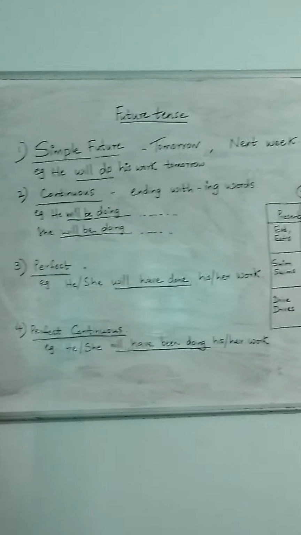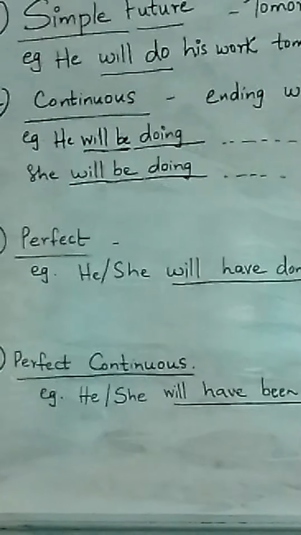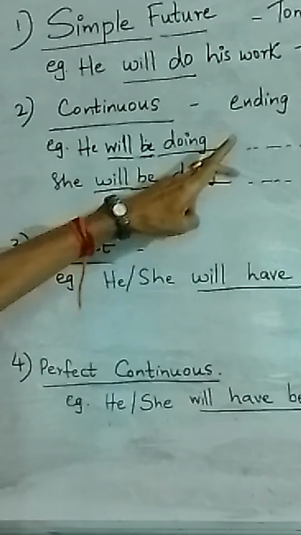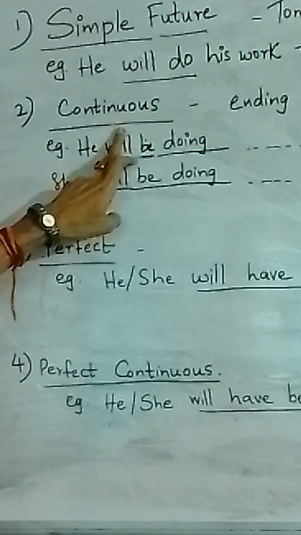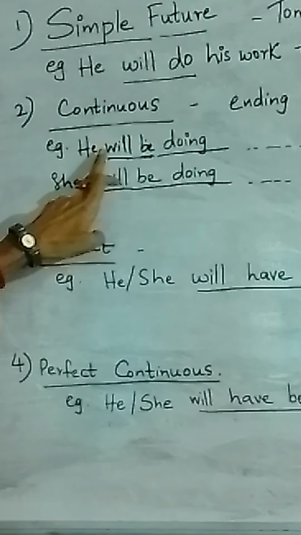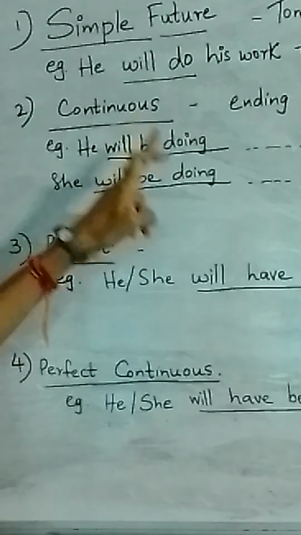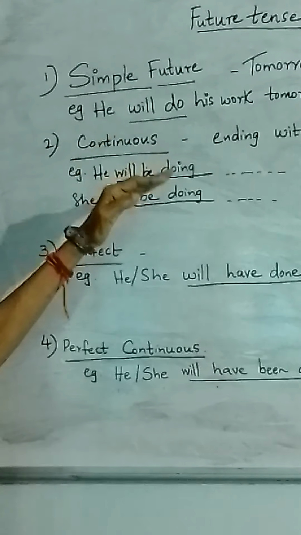Next is continuous form. For continuous form, we have to use the word be, B-E, after will. So, he will be doing. Doing is the continuous form. Will, why? Because it is future. Then be we are putting in between because we have to write doing. He will be doing his work tomorrow. So whichever way you want to speak, you can speak or write or read.